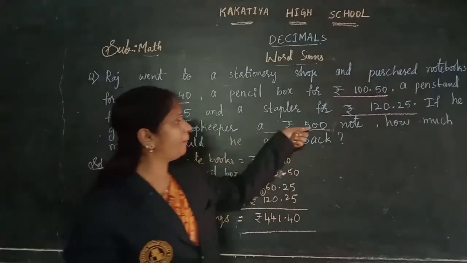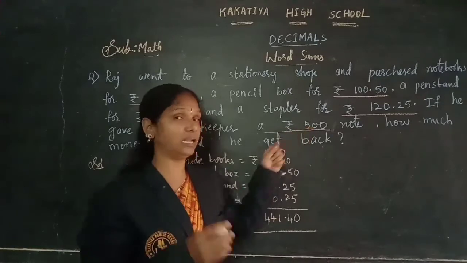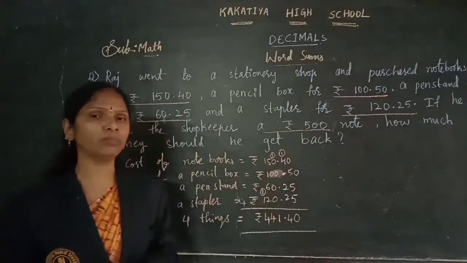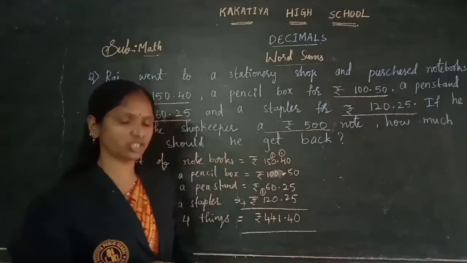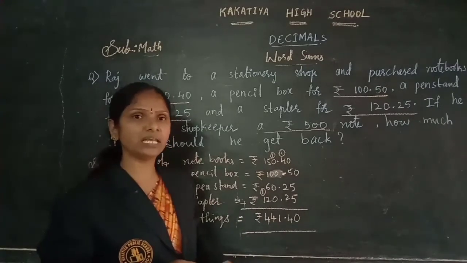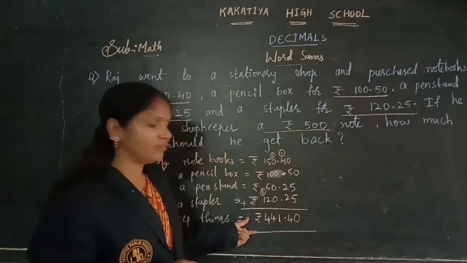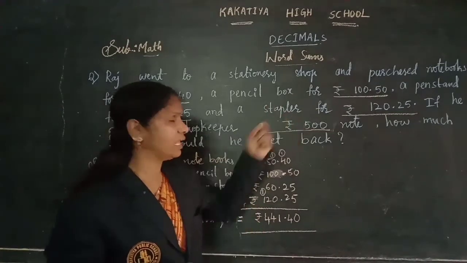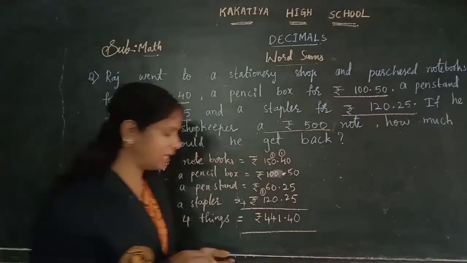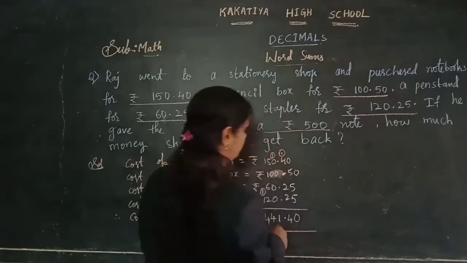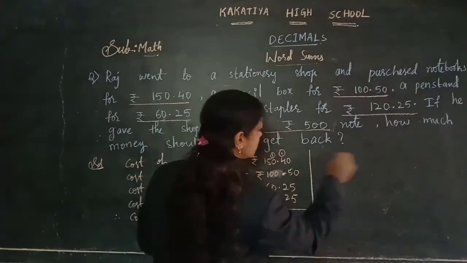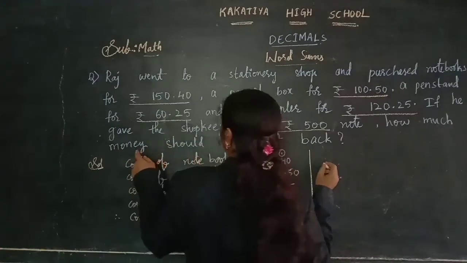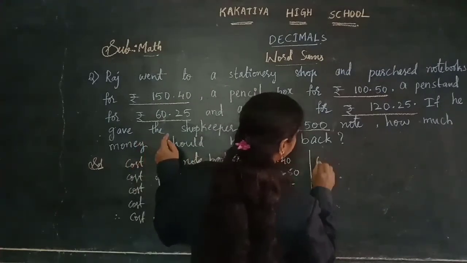He gave 500 to the shopkeeper, children. It means he gave more amount to him, no? So how to find the back amount from the shopkeeper? By subtracting 441 rupees 40 paise from the given amount, which is 500. Come on, let's find the back amount here. Here you see, children, let's see a continuation of this. Okay, now how will you get the back amount here?